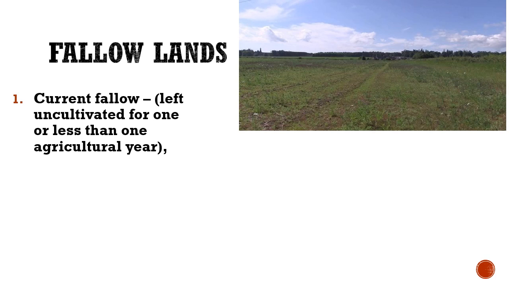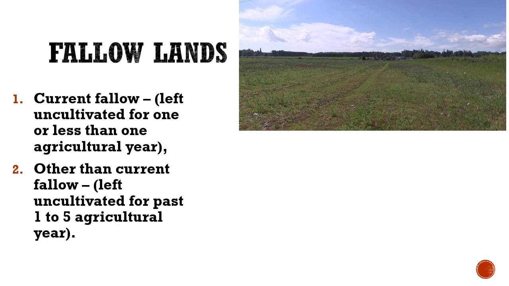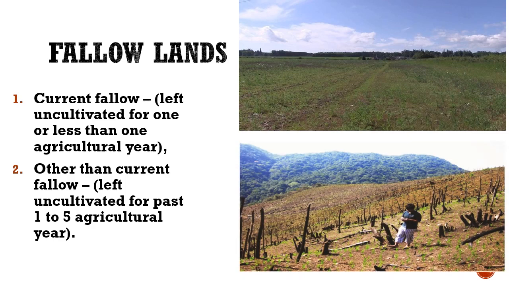All of you know we have three agricultural seasons: Kharif season, Rabi season, and Zaid season. So if land is not cultivated in any one of these agricultural seasons, then it comes under the category of current fallow land. Another type of fallow land is called other than current fallow, which is left uncultivated for the past 1 to 5 agricultural years, meaning more than 1 and less than 5 agricultural years.